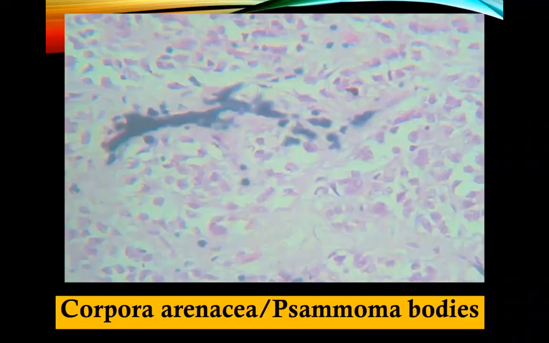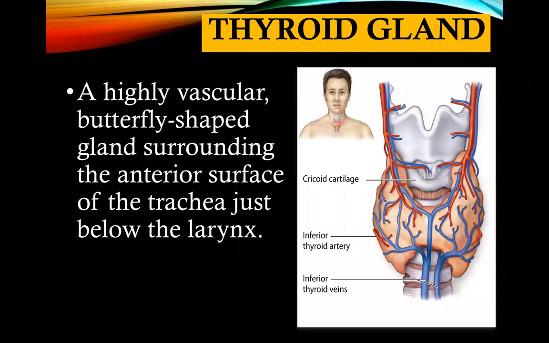Okay, the next endocrine gland is the thyroid gland. This is a highly vascularized butterfly-shaped gland, as you can see on the right side of the screen, surrounding the anterior surface of the trachea, just below the larynx.